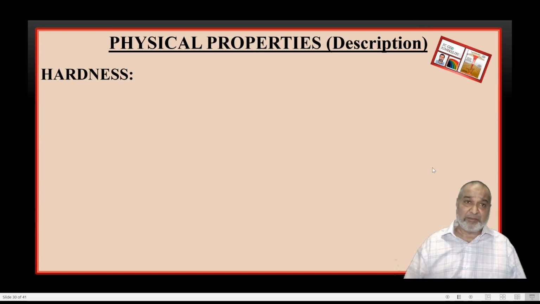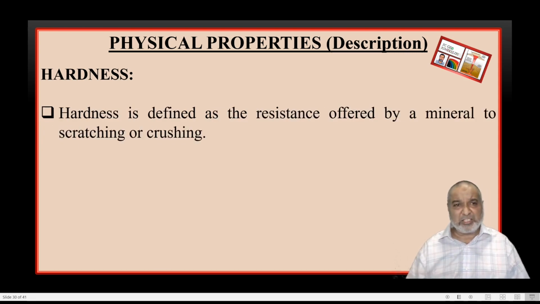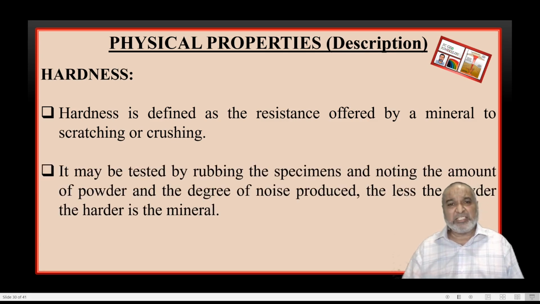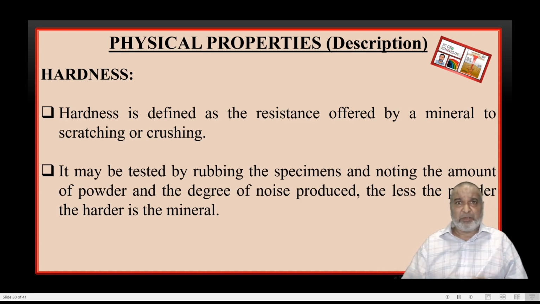Next one, hardness. The definition of hardness of a mineral is the resistance offered by a mineral to scratching or rubbing against an unglazed porcelain plate. When you rub the mineral on the streak plate, you have to observe two things very minutely, within hardly 5 to 10 seconds.